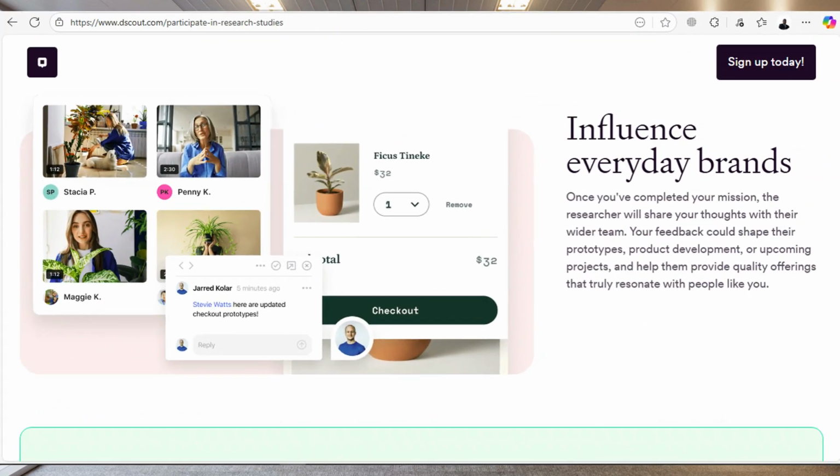Influence everyday brands. As I've said, you will be giving your opinions on certain products and services, and that contributes to how a company develops their products, and also future products. So this actually shapes the end products that the company will be able to produce.